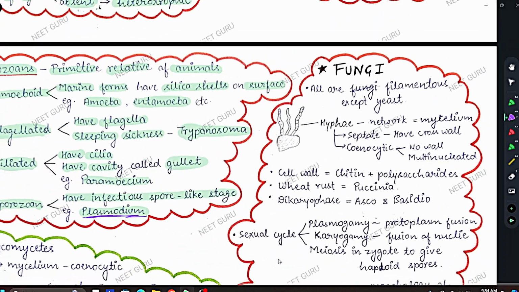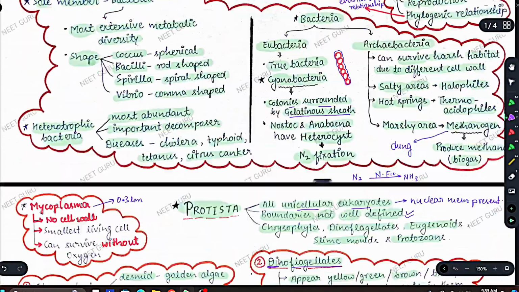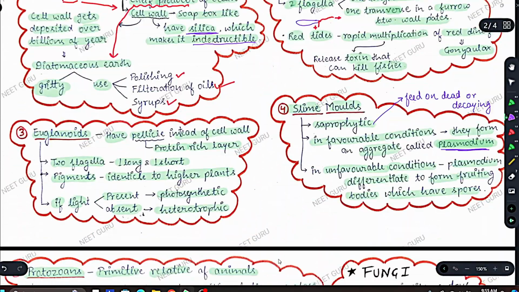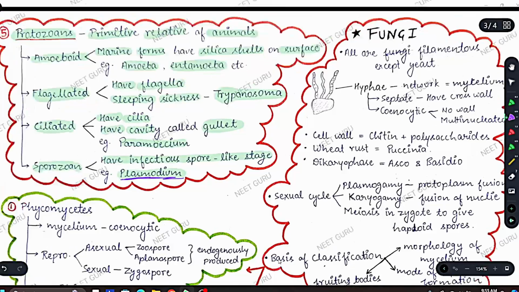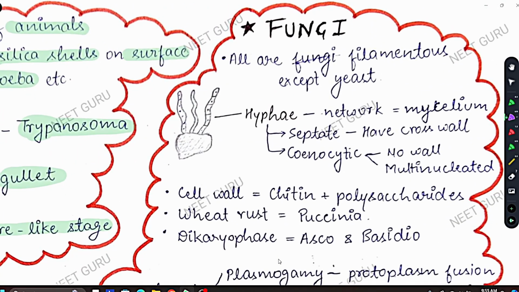Now this is the second kingdom that we completed. We have already completed Monera. After Monera we completed Protista also, and we are coming to fungi. The PDF of this is also already given in the description. You can click on the description and download the PDF. Now coming to fungi, this is our third kingdom. Out of 5, only 3 kingdoms we have to study in this chapter. The 4th and 5th kingdoms are given in a separate chapter.